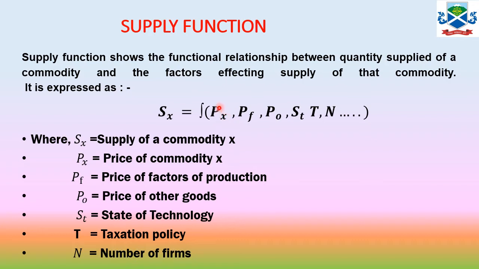We have classified them here: price is one factor, and the remaining ones we call the other factors. When we establish the law of supply, we take only the price of the commodity, and the remaining factors, that is the other factors, remain constant. So first we'll learn the different factors separately. We'll go through the different factors in the next slide.